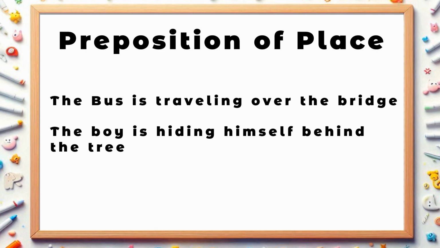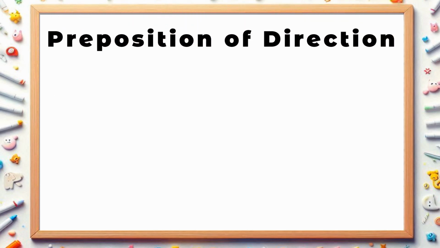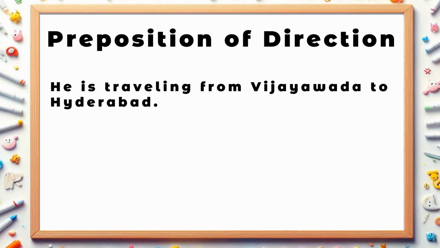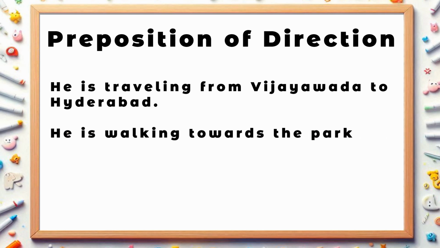Let's see preposition of direction. It shows the direction in which something moves or travels. Let's see some of the words of preposition of direction: toward, into, to, from. Let's see the example. He is traveling from Vijayawada to Hyderabad. He is walking towards the park.